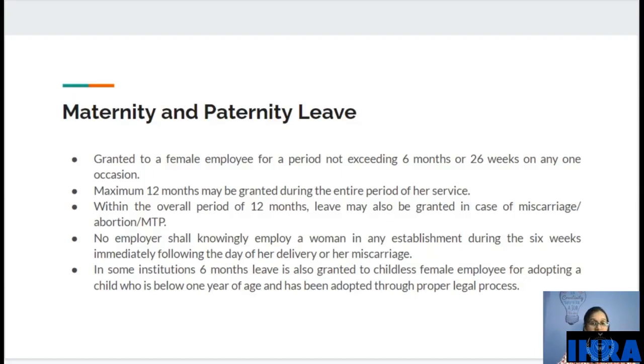Also, one point is that the 12 months of leave is given for the entire period of a female employee's service. So suppose in her entire life she has switched 2 to 3 companies, then also the total is 12 months. It does not mean that in one company you take 12 months, then in another you can again take 12 months. No. How many companies you have changed does not matter. Only 12 months will be given to you.